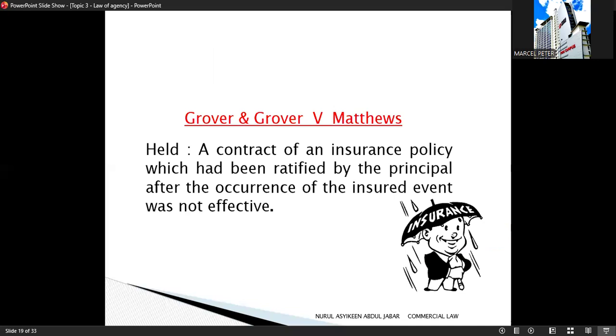Another case, Grover and Grover versus Matthews. It is about an insurance contract. The insurance contract was ratified after the insured event had already happened. So the court held that the ratification was not effective.